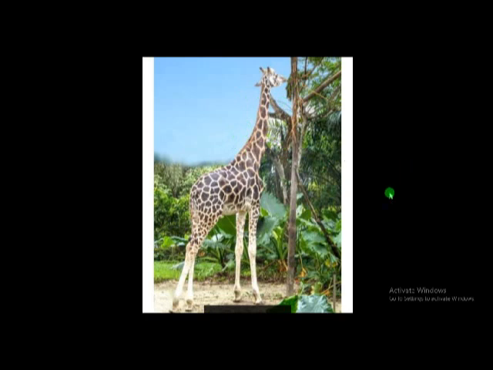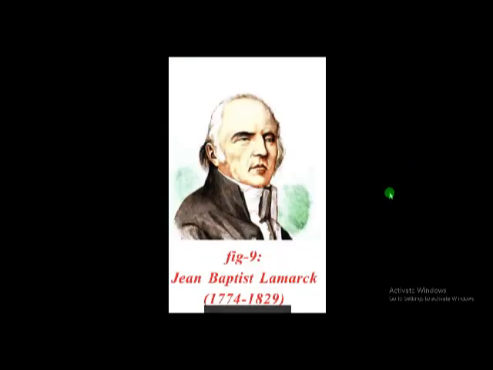It's Lamarck's assumption, and he proposed inheritance of acquired characters. That means that a character is transferred to the next generation. That is called inheritance of acquired characters. But later on, a scientist, August Weismann, proved that it is not possible.